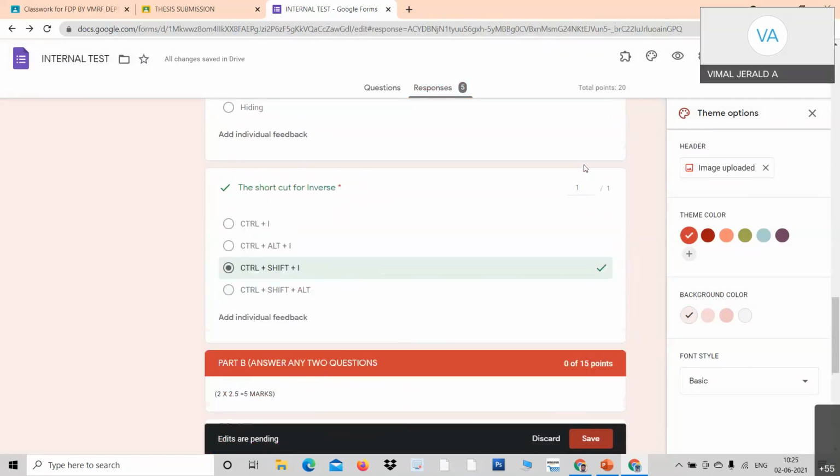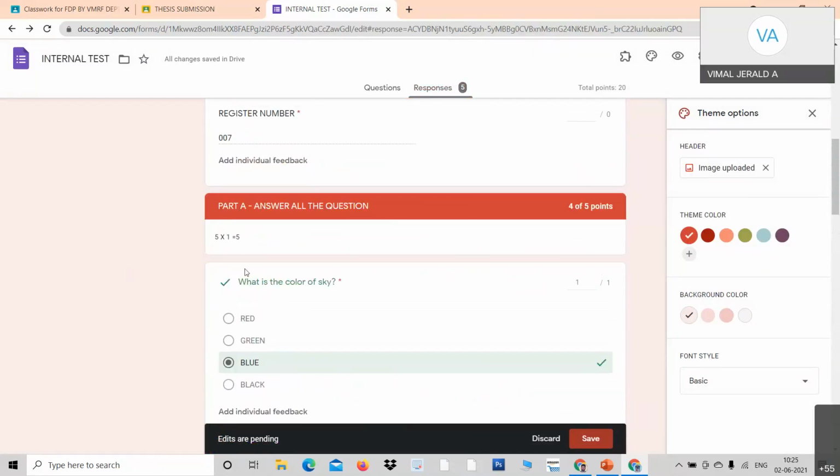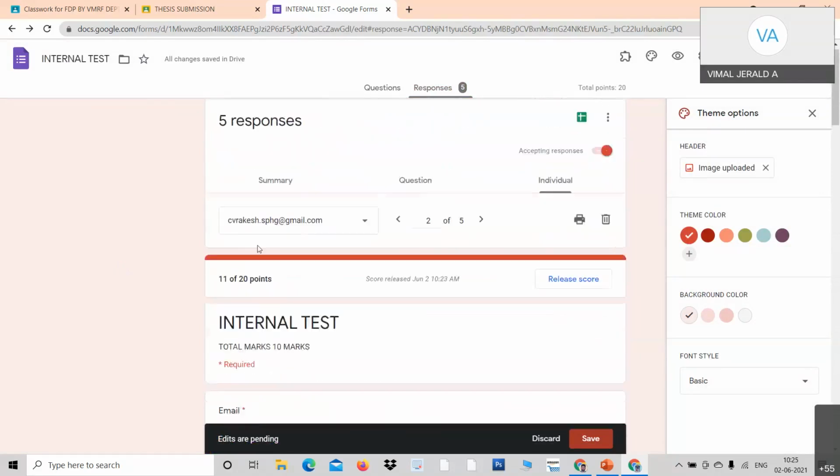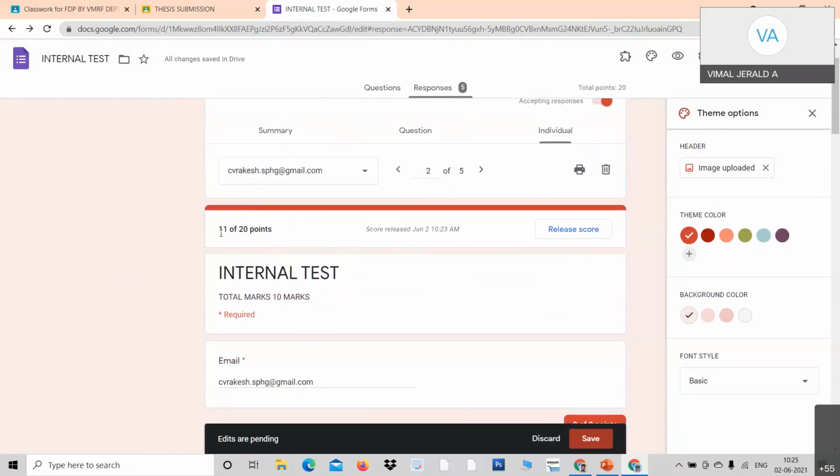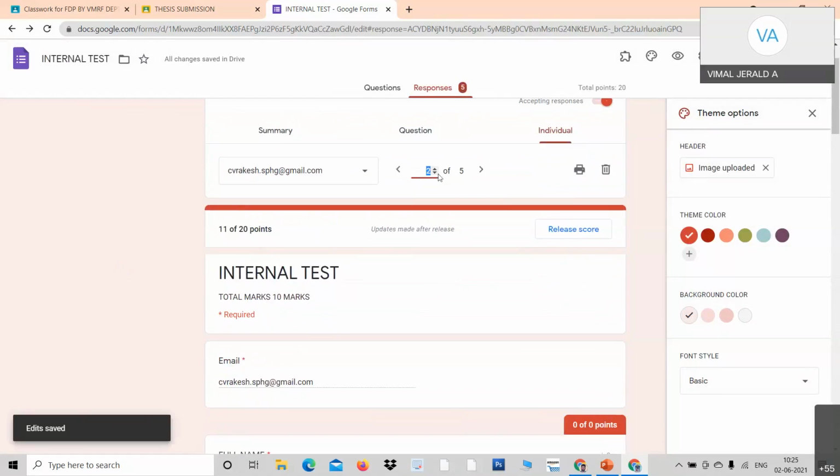So now look at there. What is his score? Now out of 15, see here. It comes here. Out of 20, it is 11 marks. Okay. So I just save it. See here, save option is here at the bottom. Save it and go to the next student.